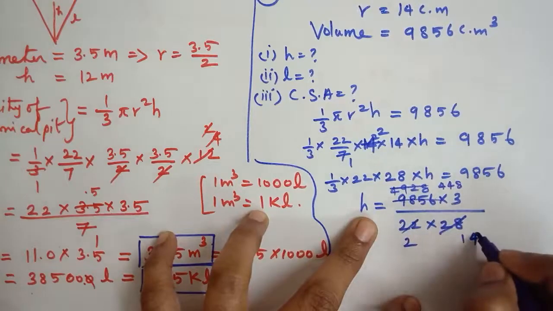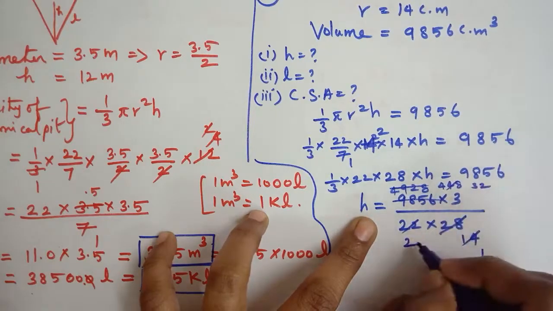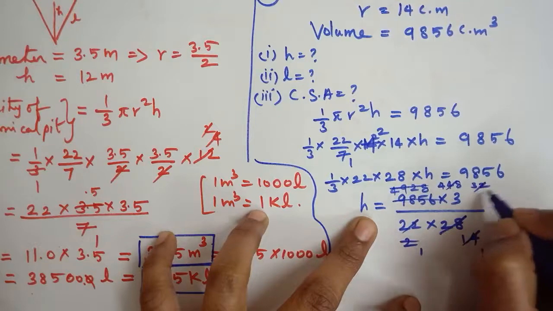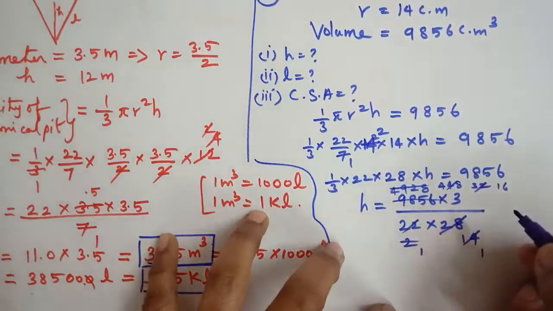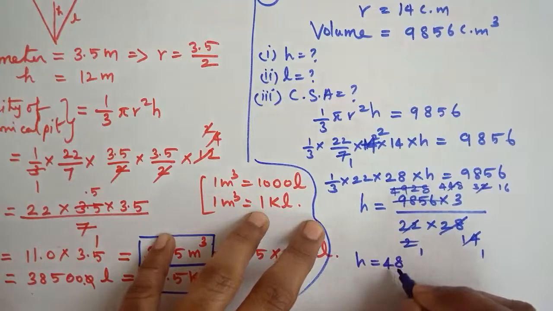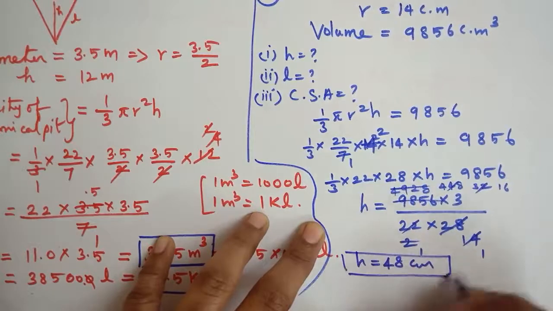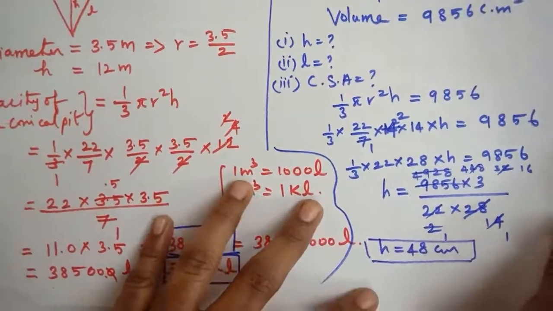And then here 1 14s are 14, 3 14s are 42, then 28 2, so again 1 2s are 2, this is 16. So 16 at last, 16 into 3, h is equal to 48 centimeter.